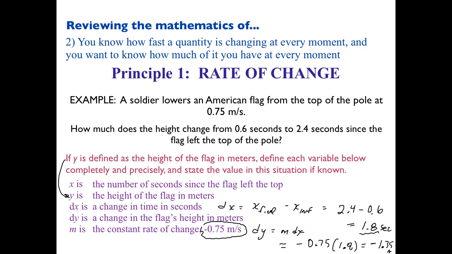So given any change in time, that negative 0.75 meters per second, that constant rate of change, tells us the change in height for that change in time. Not just for 1 second. Any change in time, including, in this case, 1.8 seconds.